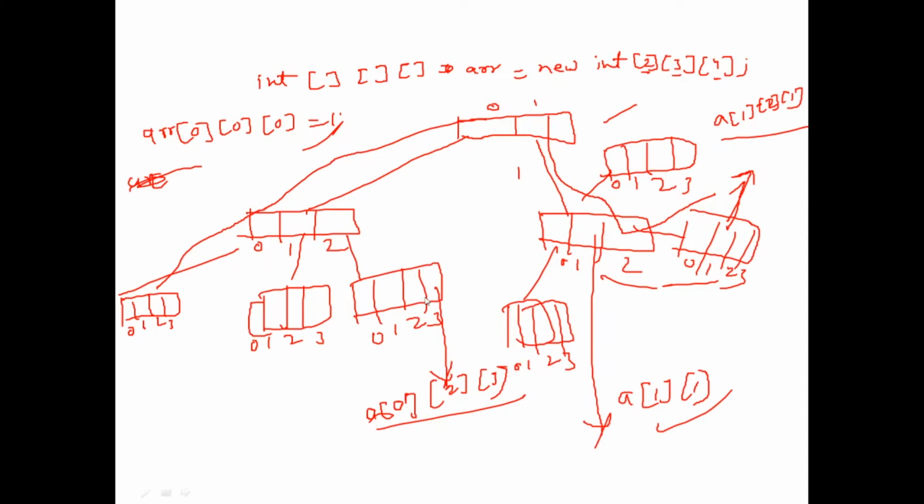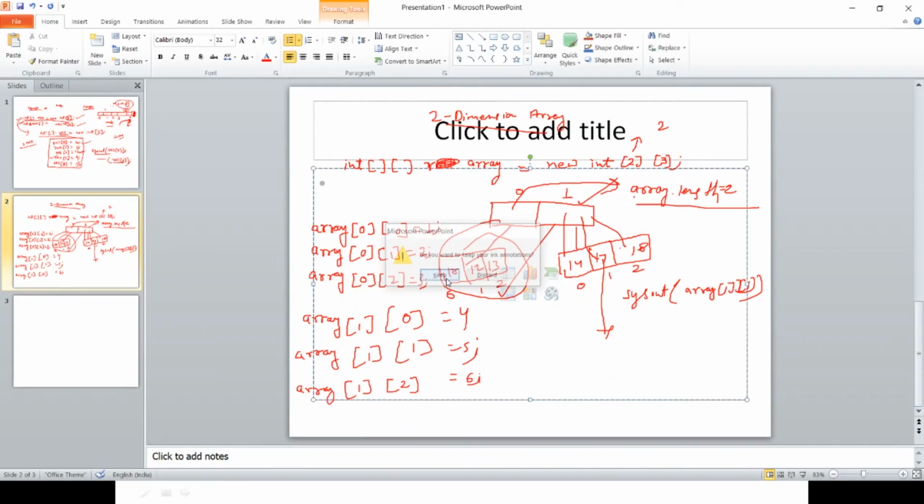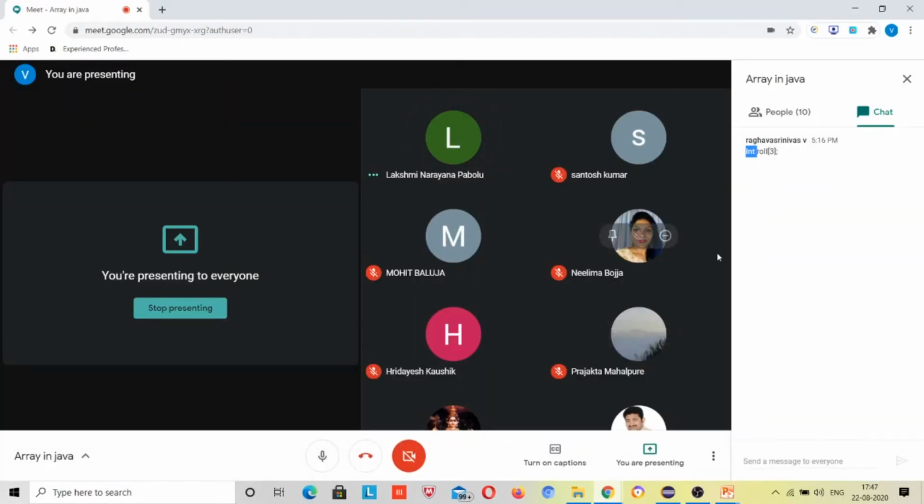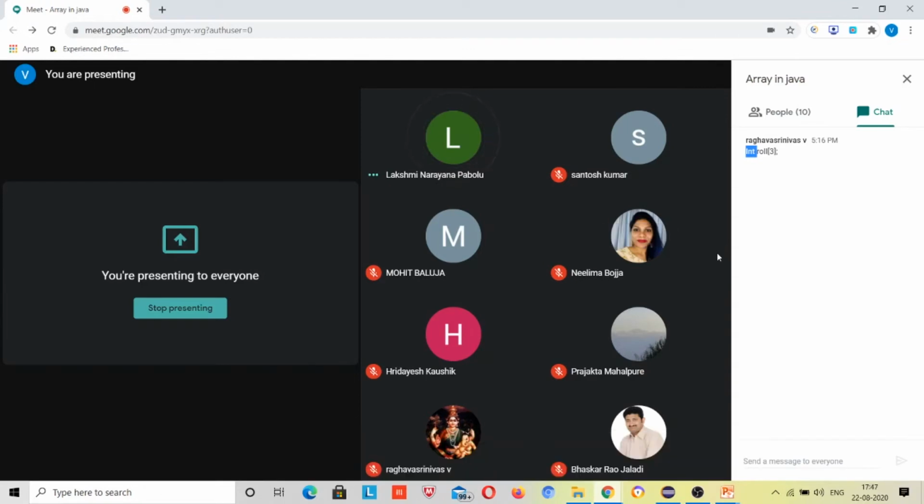But in real time, do we use this three-dimensional method? Yeah, we use that. I have used it, but it is very rarely used. Normally we don't work with the array, we work with the array list, right?